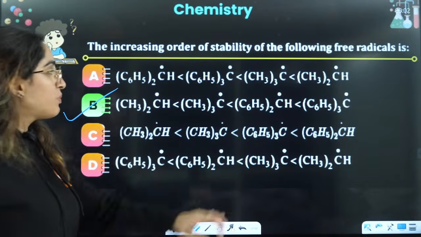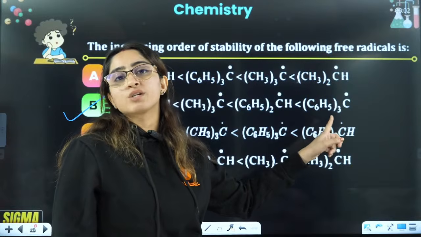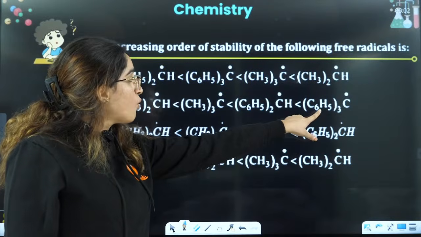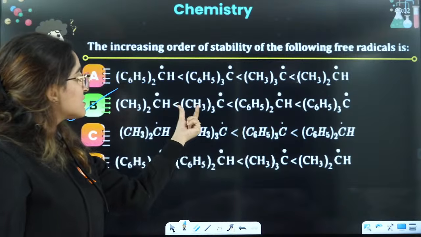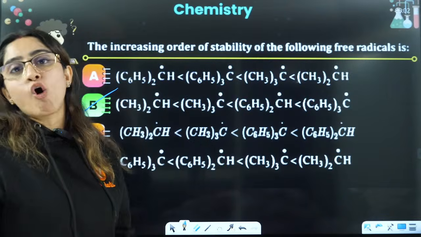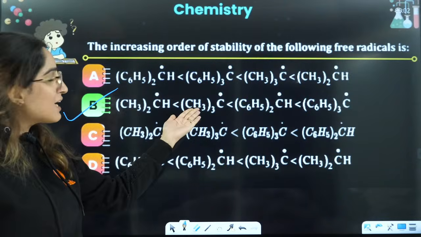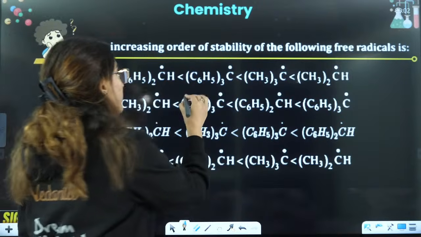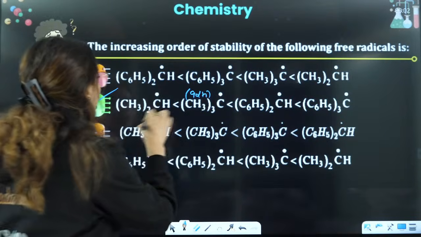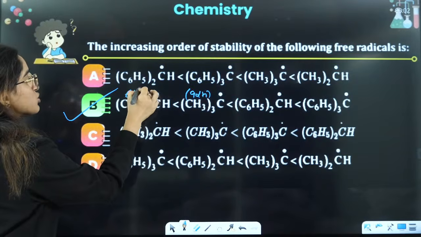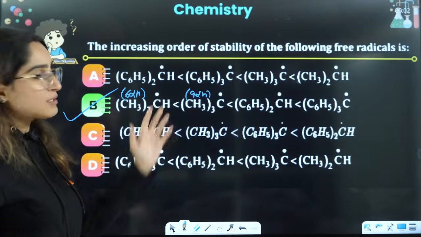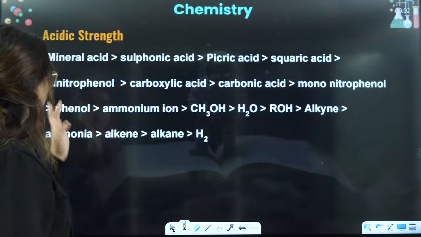Why? Because C6H5, the phenyl ring, is going to show you resonance. More phenyl rings, more resonance. CH3 is going to show you hyperconjugation. 3 CH3 means 9 hyperconjugating structures, and here you have 6 hyperconjugating structures. So obviously that is going to be the answer, right?